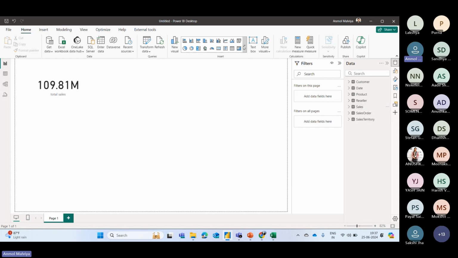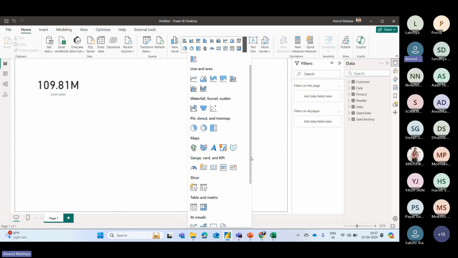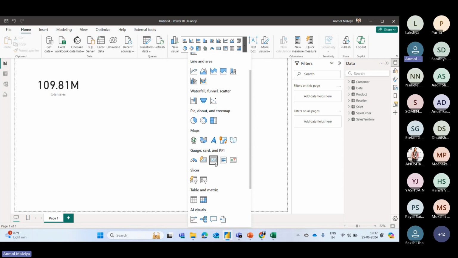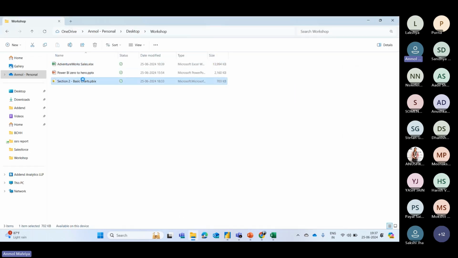And then there are various visualization options available in your report. So there are bar and column charts, line and area charts, then waterfall and funnel charts, pie chart, donut chart, map charts if you want to share the data according to a location. Then we have some cards and KPI visuals. So we will also see some commonly used basic charts.